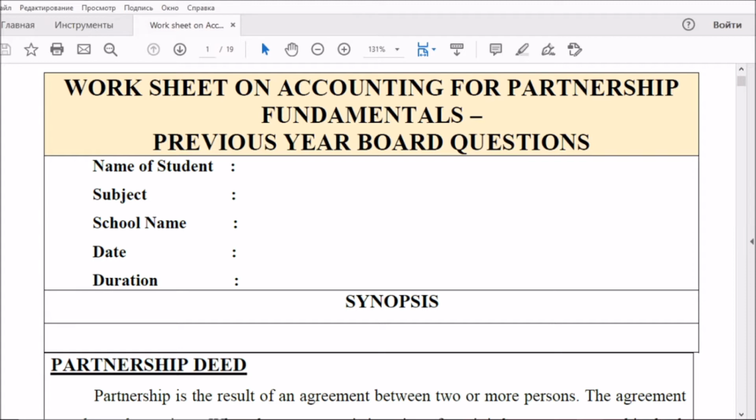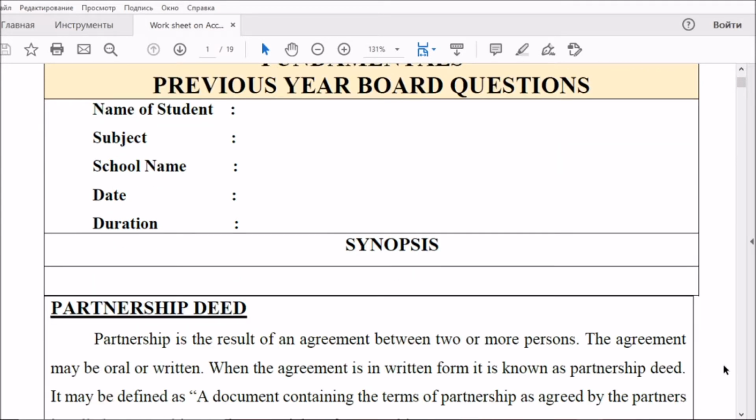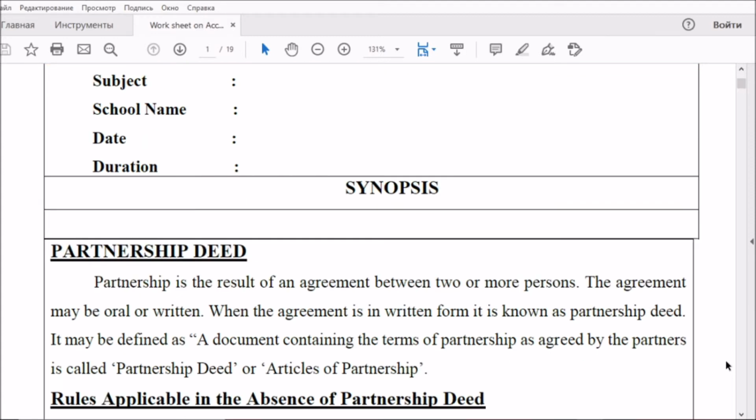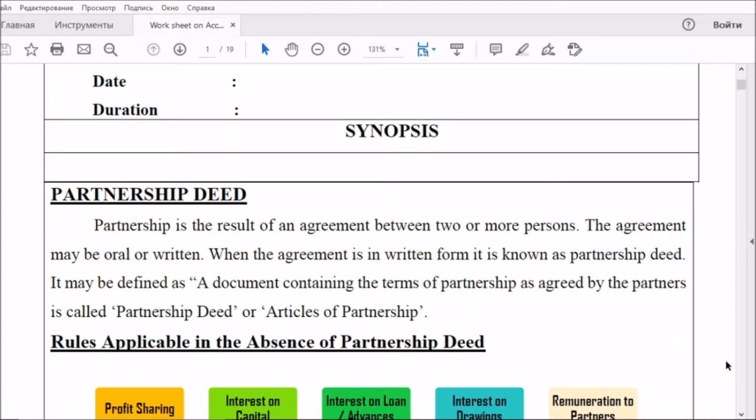You know very well the concept of partnership. Partnership is the result of an agreement between two or more persons who agree to share the profit and losses in some ratio, and there will be a deal, an agreement between the partners. It may be written or oral. All the things are undertaken as per the Partnership Act of 1932.